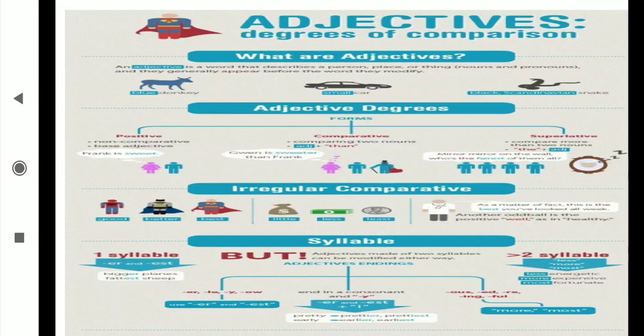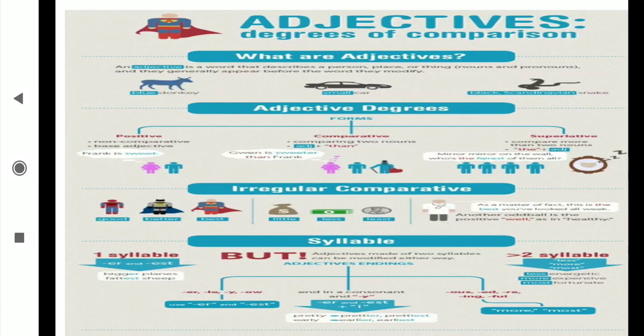Now adjective of degree is distributed in three categories, that is the positive degree, comparative degree and the superlative degree. In your textbook also on page number 45, when chapter 9 has started, on the first page only one tree diagram is there. There are two girls and one boy in the middle. There the three kinds are mentioned that you are going to write down in the notebook: positive degree, comparative degree and the superlative degree.